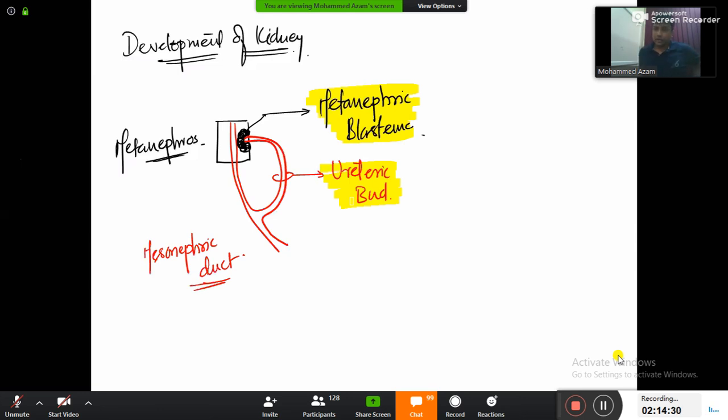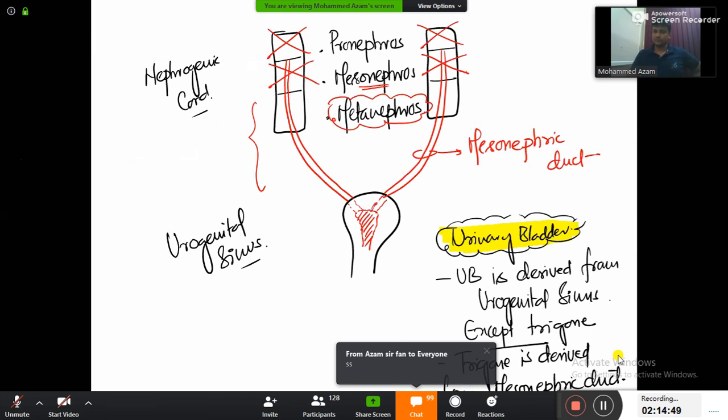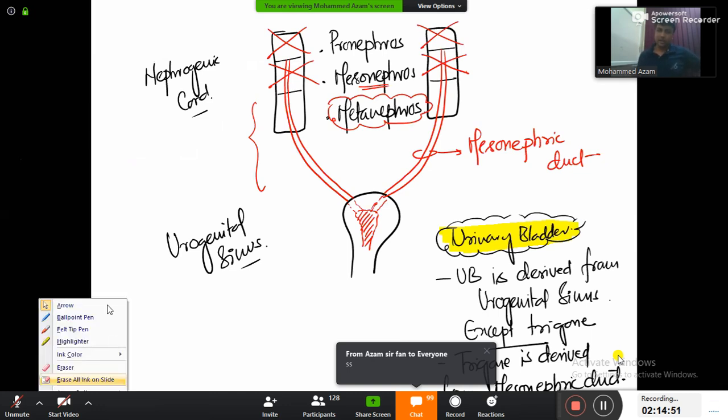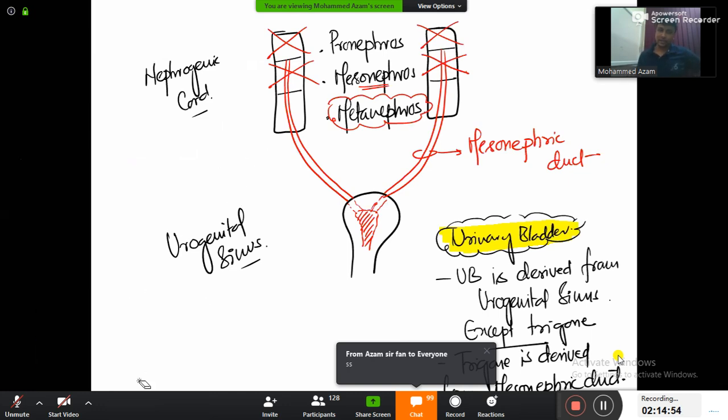So the two new terms that you have to learn: from the mesonephric duct there is the ureteric bud, and the ureteric bud is going to go back and join with the metanephric blastema. Now, my dear friends, I want you all to imagine this in this diagram. Don't make any changes in your diagram; I'm going to spoil this diagram. Everyone look here.